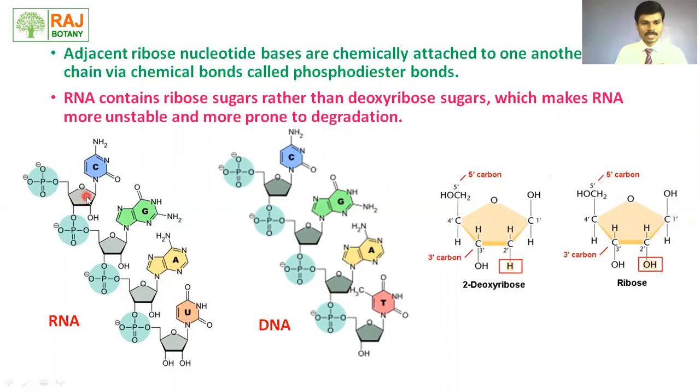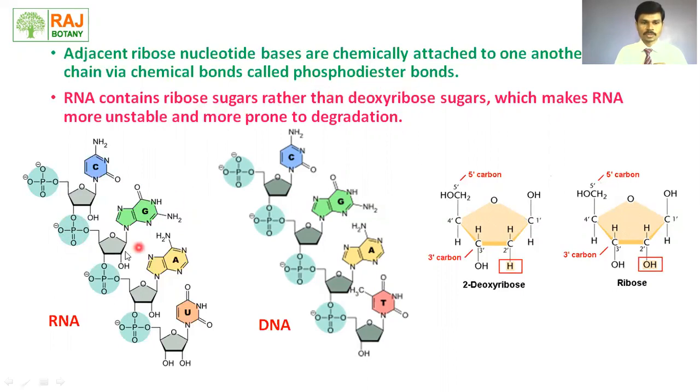the first ribose sugar. Here we can see there is a third carbon atom, and the fifth carbon atom of the second ribose sugar. Here is one phosphate bond, here is a second phosphate bond, meaning two ester bonds are formed due to the phosphate group. That's why the bond is named phosphodiester bond.